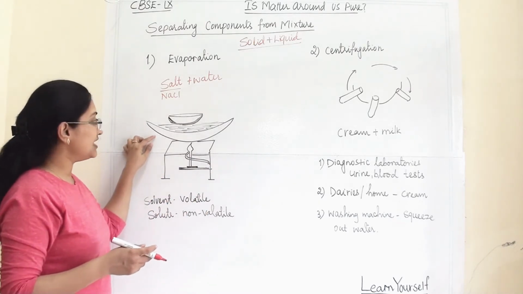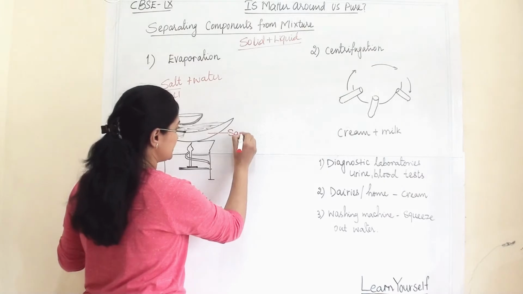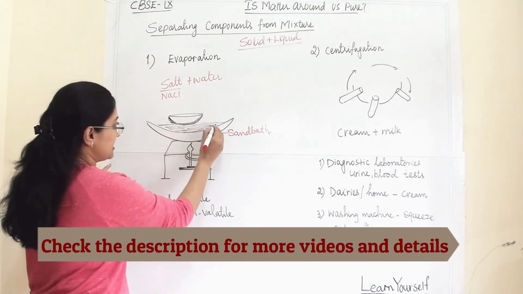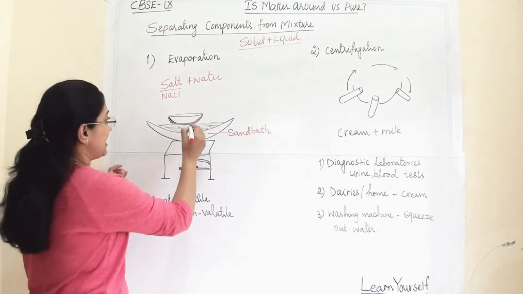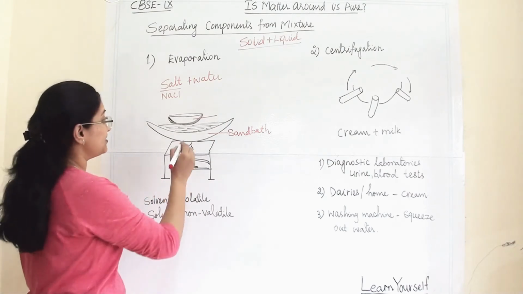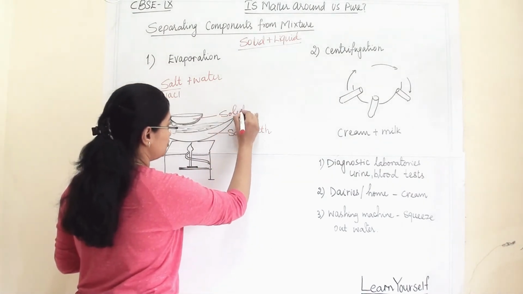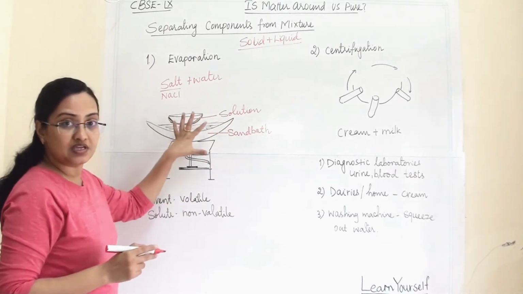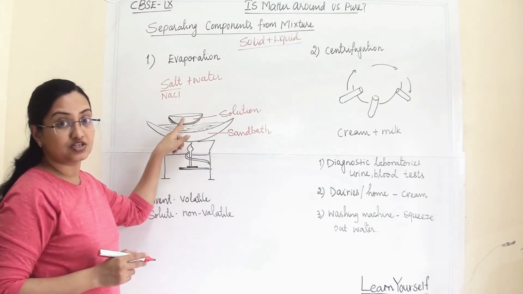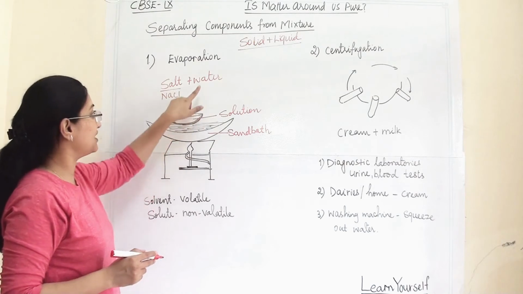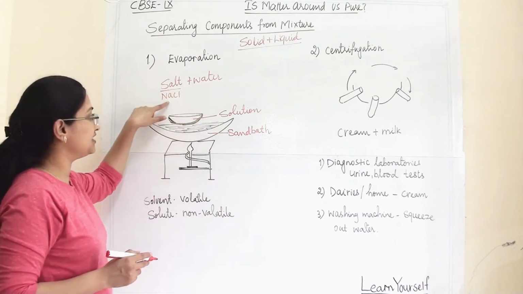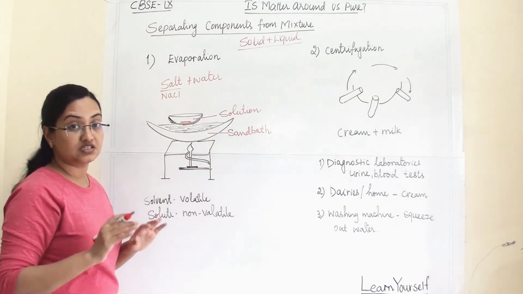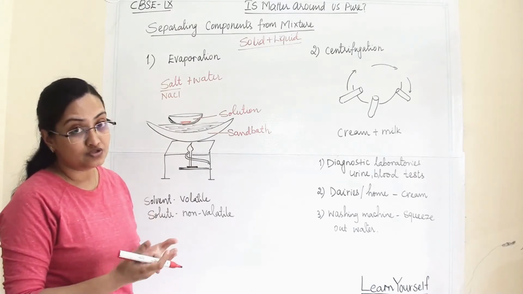Here we are utilizing a sand bath. This is known as a sand bath. In this, there is a big vessel with sand, and on top of that sand I have put a petri dish. In the petri dish I have put my solution that consists of salt and water. Once this sand is heated, it will pass the heat to this petri dish, this solution, and this solution will evaporate. So the water will evaporate and at the end we will get our salt. The salt will be left behind at the end of the heating. So this is how we are separating salt and water.